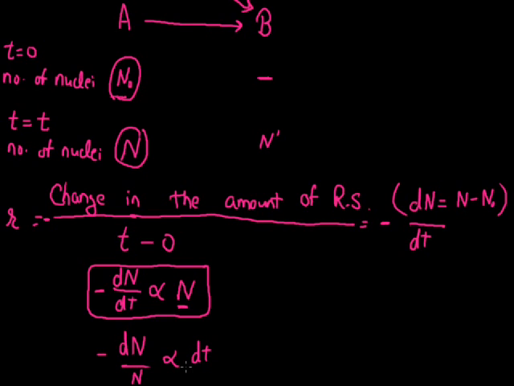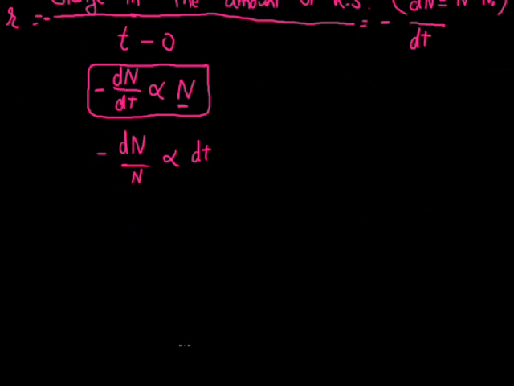If we remove the proportionality sign from here, this will be represented as minus dN by dt equals lambda N.